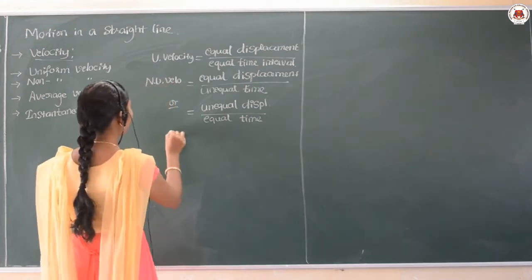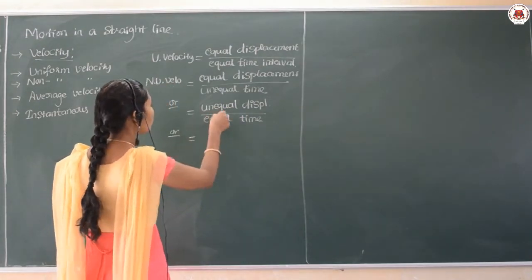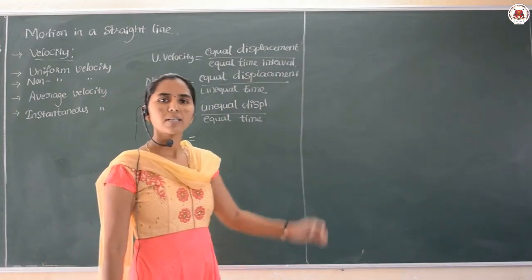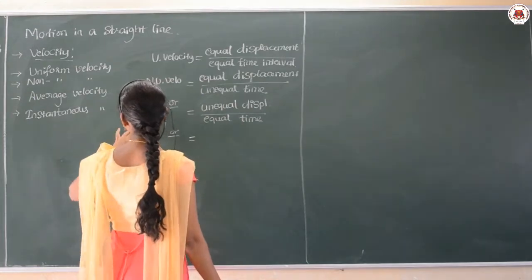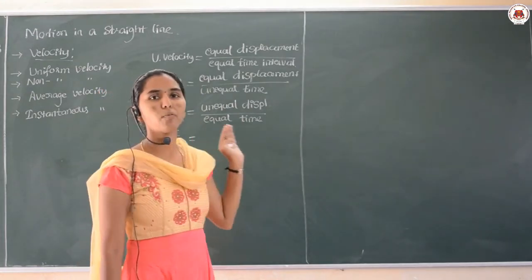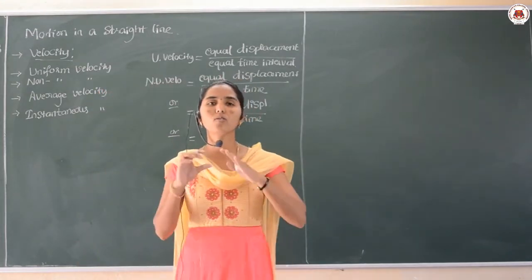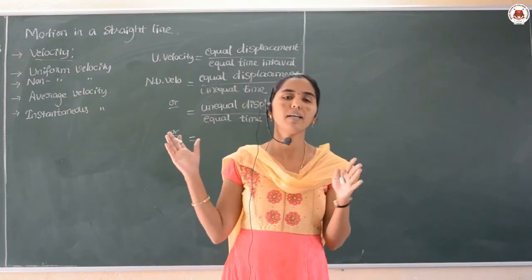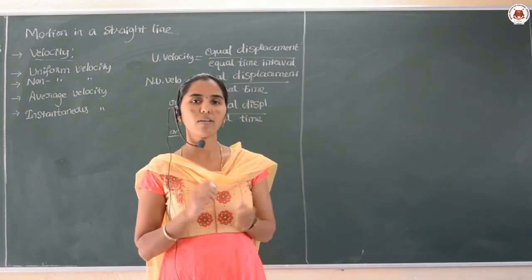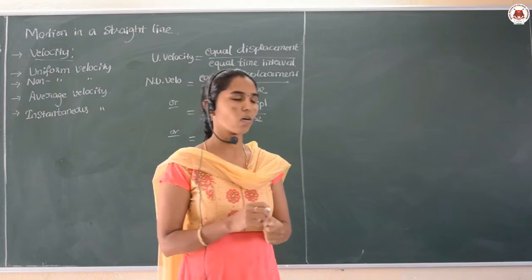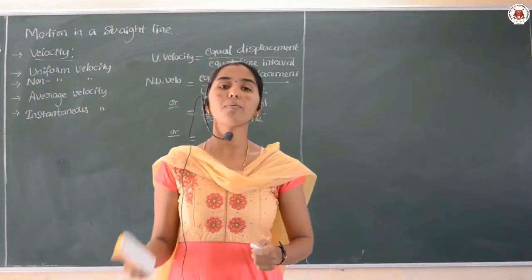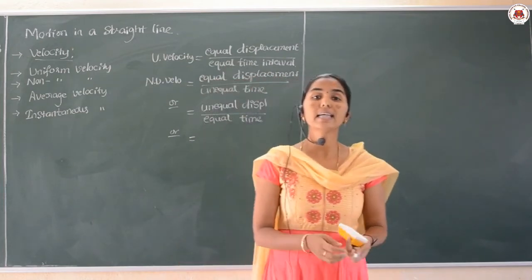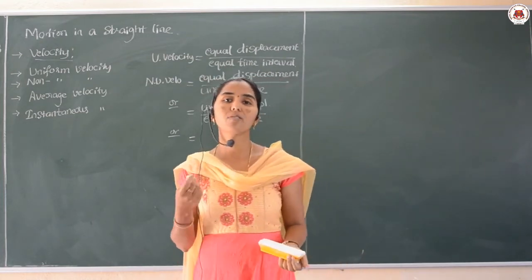Or sometimes both may be unequal. So both are changing, varying, which gives us non-uniform velocity, because there is no constant relation between the displacement and the velocity, isn't it? Okay, so then non-uniform velocity needs us to study the average velocity.